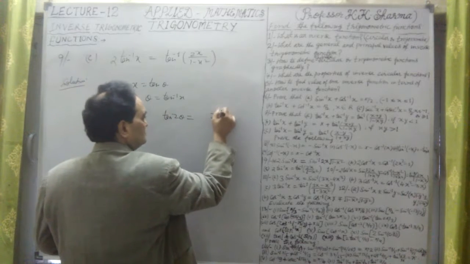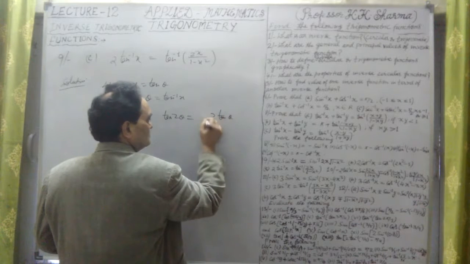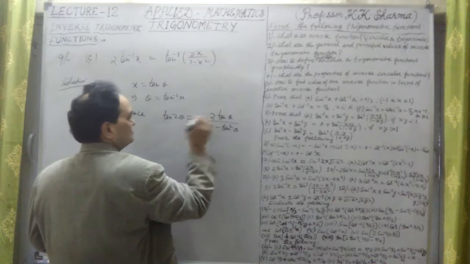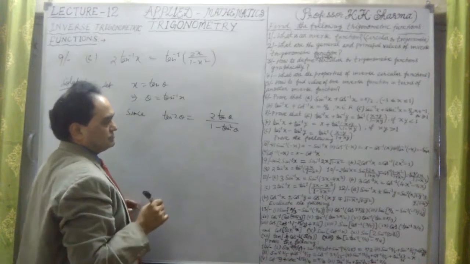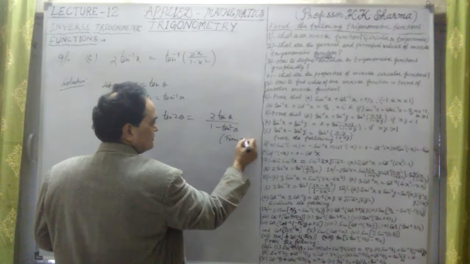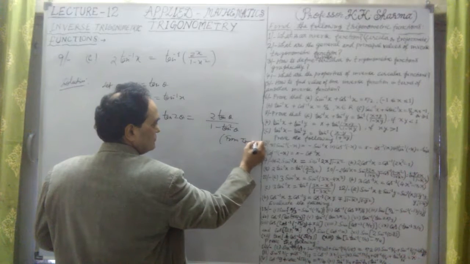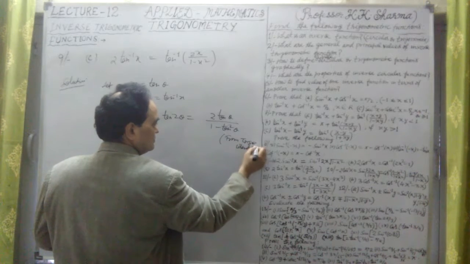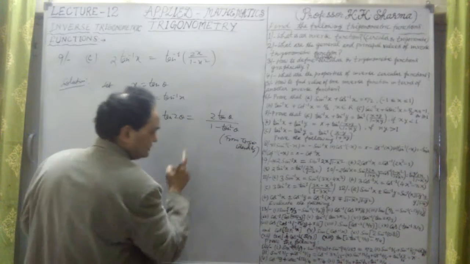We know this is nothing but 2 tan theta upon 1 minus tan square theta. This is the formula from trigonometric identity. We know about this.